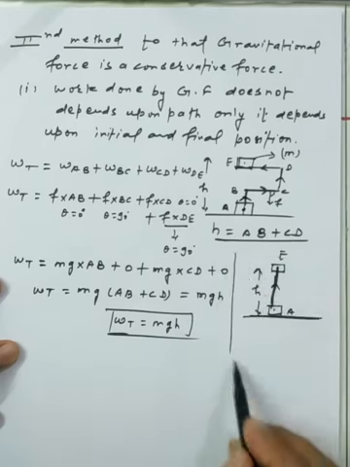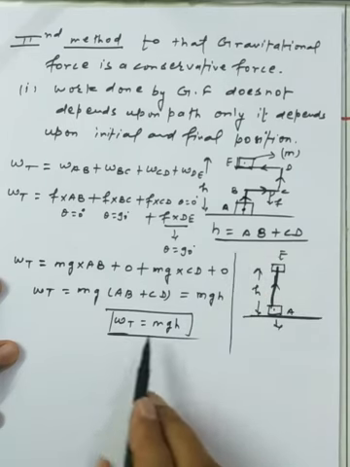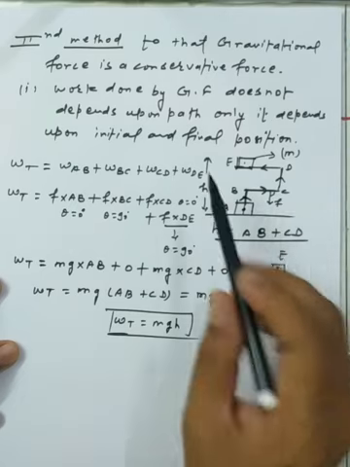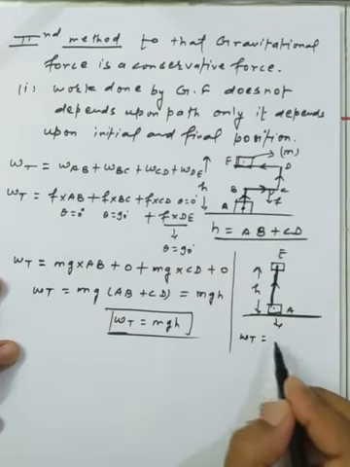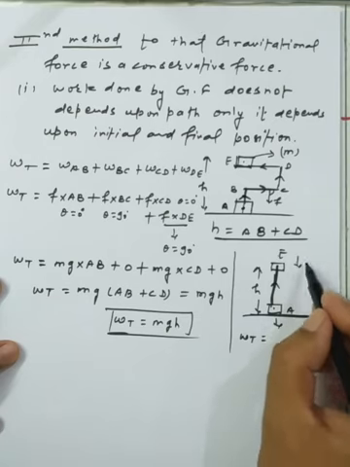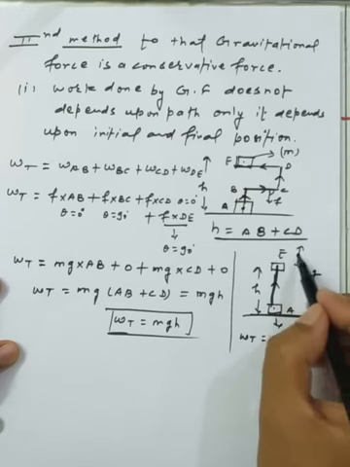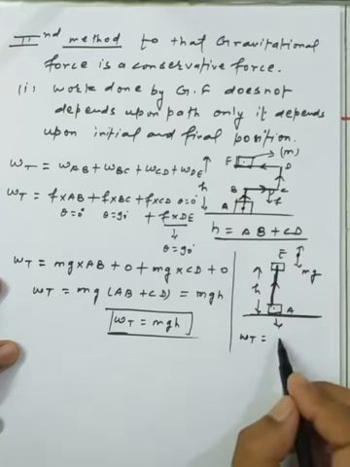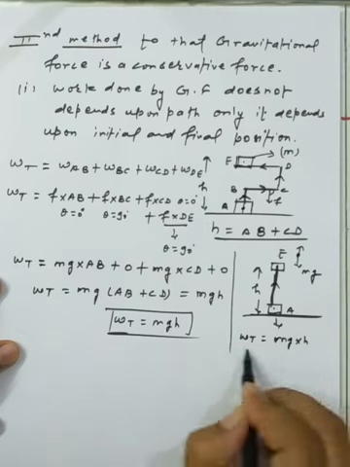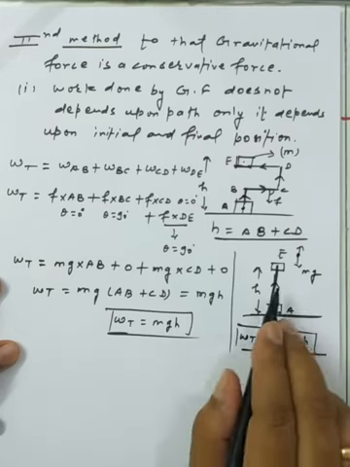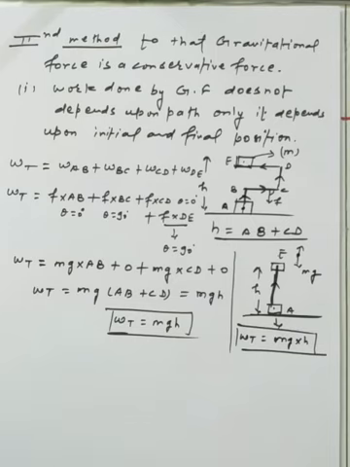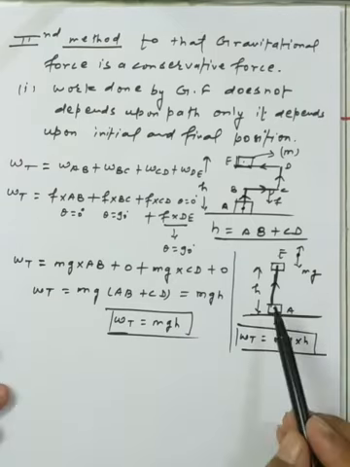So as per this diagram, we are getting the same result which we got from A to B, B to C, C to D, and D to E. The total work done during that process: the mass of the object is M, and the weight is acting downward. So W is equal to force into displacement, that is mgh. Either you make the movement directly from A to E, or along any kind of path, the work always depends upon the initial and the final position. So this is the basic suggestion that the gravitational force is a conservative force.